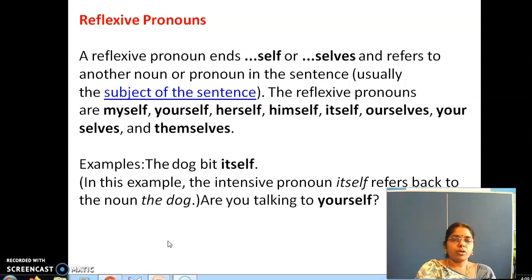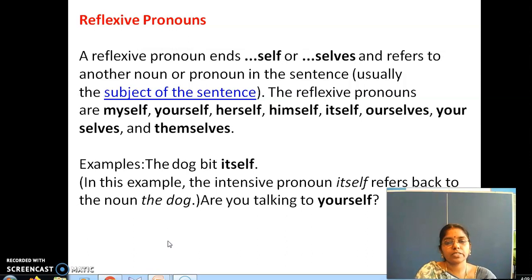So, yourself is a reflexive pronoun here. Clean the shelf yourself. When the bookshelf is very messy, your mother will say, clean the shelf by yourself. Then only you will feel the pain. You're not keeping it proper. All these dialogues she will say.